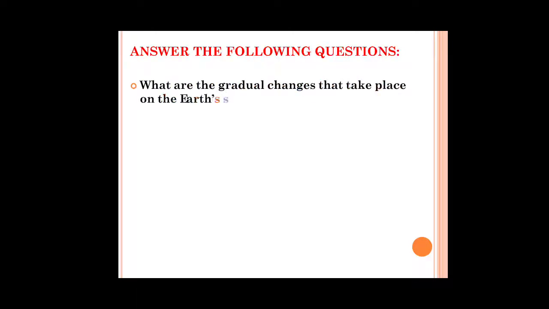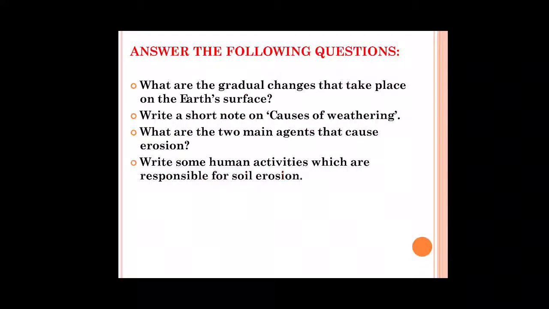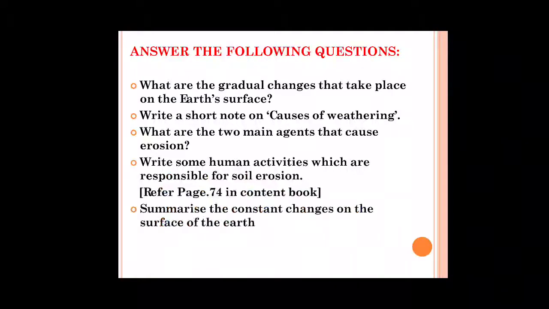Based on this video, there are a few questions, children. Answer the following. First one, what are the gradual changes that take place on the Earth's surface? Write a short note on causes of weathering. What are the two main agents that cause erosion? Write some human activities which are responsible for soil erosion. Refer page number 74 in the content book for the answer. Next question, summarize the constant changes on the surface of the earth. For this question also you can refer page number 75 in your content book.